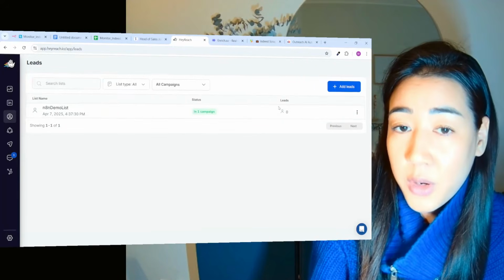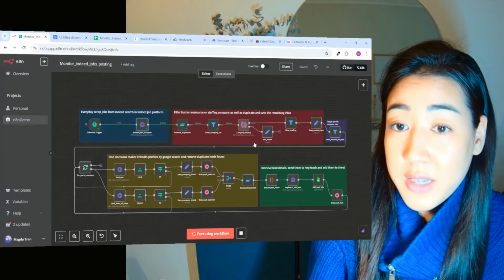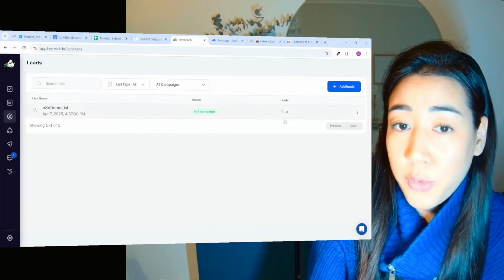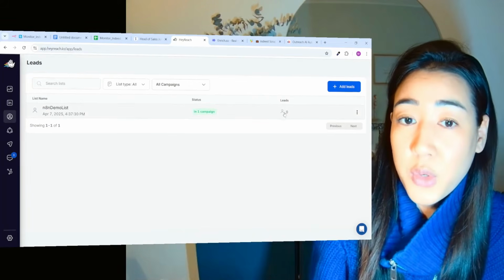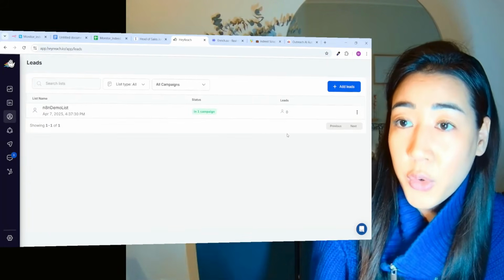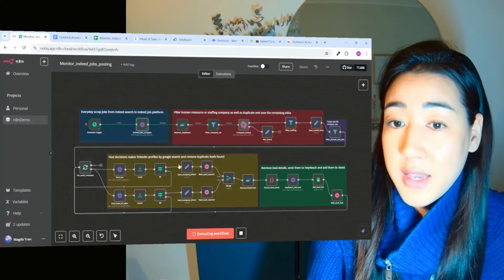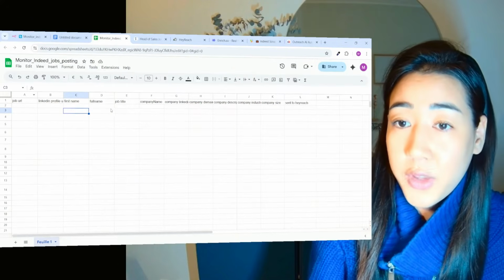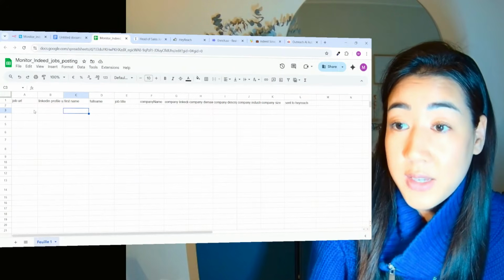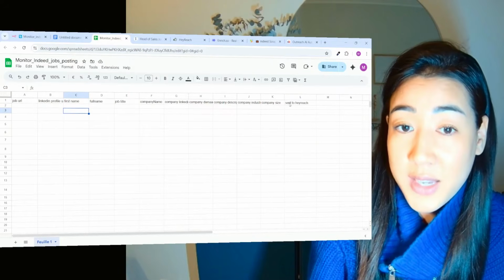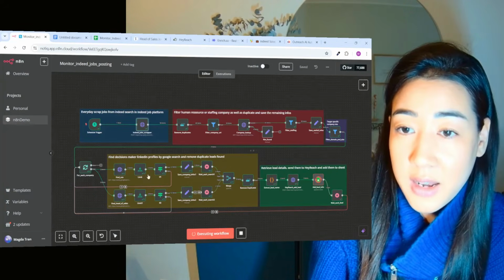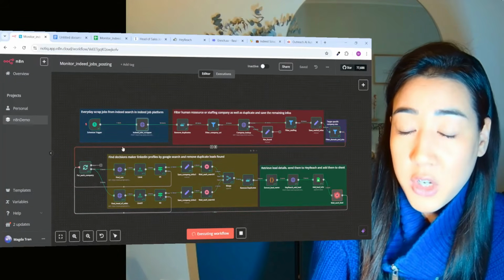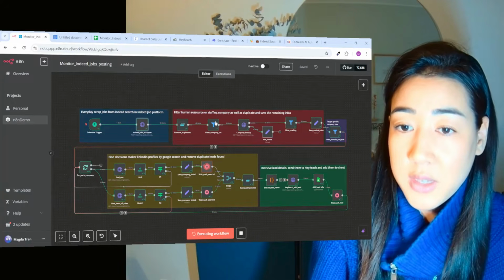So here you can see that we now have 0 leads, but when the system is done here, it's going to automatically push the leads inside of the tool for us, and Heyreach is then going to send messages to the leads on autopilot for us. And at the same time, in the last step here, we're going to fill out this sheet right here with all of the information of the leads so that we can follow this lead's journey, and we can see here if it's sent to Heyreach or not. And this runs live, as you can see, so it means that each time it finds more relevant information, it's going to run through the whole flow for us on autopilot.